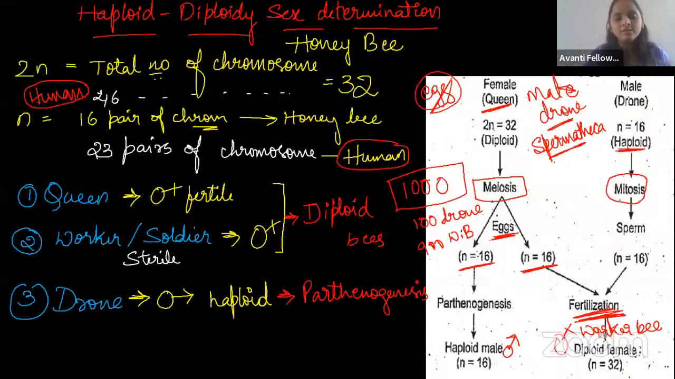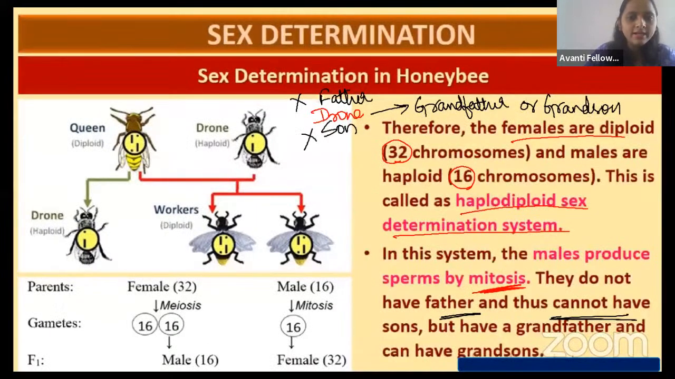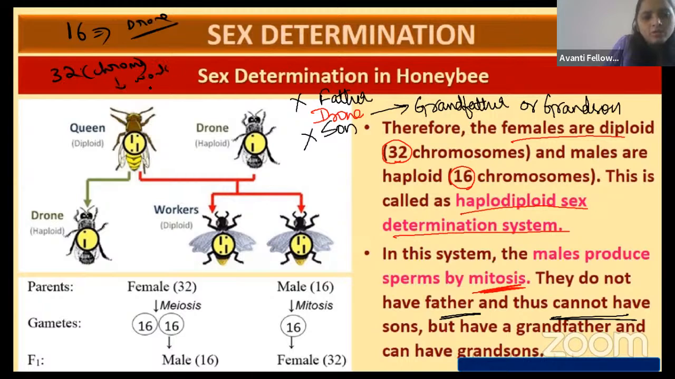And how we discovered the X chromosome and haploid diploid sex determination we have studied. Always remember, guys, the drone has 16 chromosomes. The diploid honeybee has 32. When it is haploid, it has 16. So the drone has 16 chromosomes, whereas the worker and the queen have 32 chromosomes.